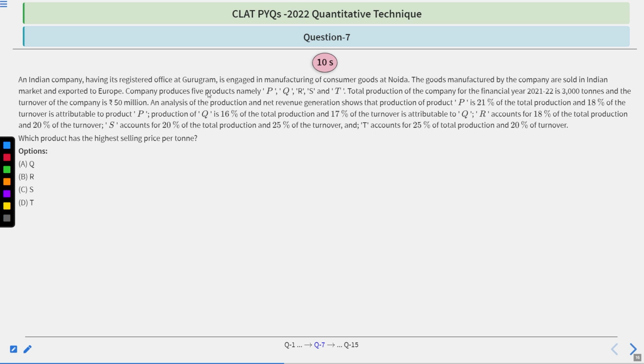The passage is same, so I'm not going to go through it again and again. Let's move to the main question, which is: which product has the highest selling price per ton? Q, R, S or T? So you will have 10 seconds to try this question. After 10 seconds, we'll move towards its correct option and its explanation. So your time starts now.